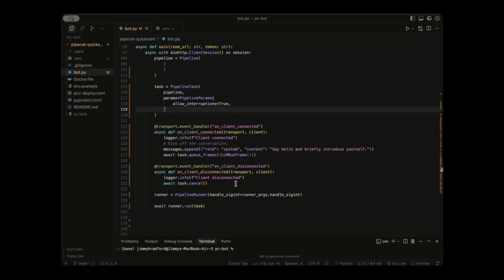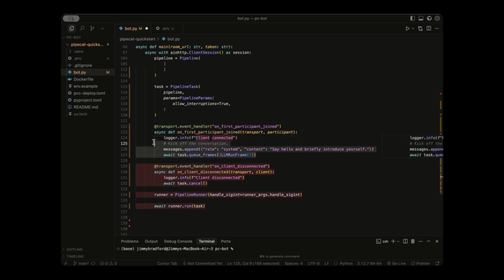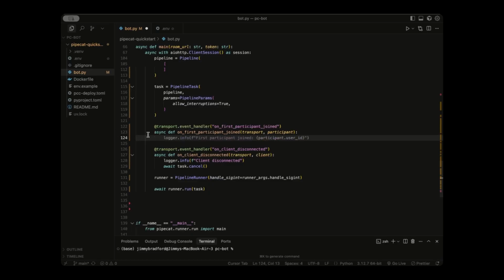All right, next we need to edit our event handlers. So we're going to be replacing on_client_connected with on_first_participant_joined like so. And then we also need to change that in the name. So on_first_participant_joined. And instead of client, we can just change this to participant like so. And then we can actually delete all this right here. And then what we need inside of this function now is await transport.capture_participant_transcription, passing in the participant and getting their ID.